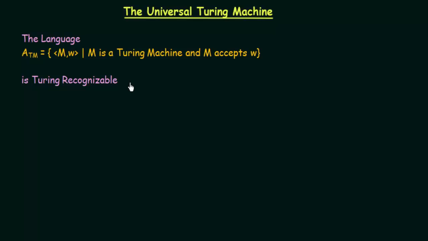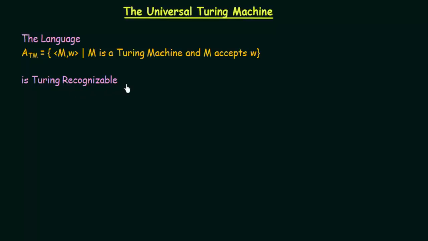Here, the reason we are not calling it decidable is that we don't know what this Turing machine M is actually doing. It may be a Turing machine that is doing some specific task that we don't know. Now if we change this W, or depending on the strings that we pass to it, this Turing machine may sometimes accept it, it may sometimes reject it, or sometimes go into a loop. We can't say for sure. That is why we call it recognizable but not decidable.